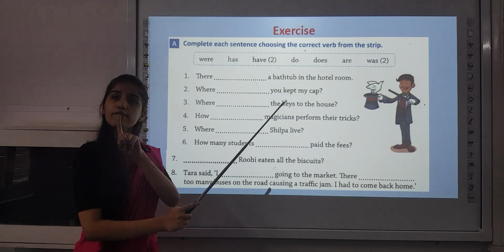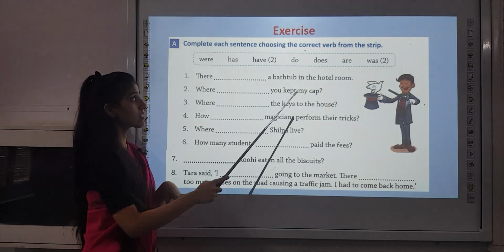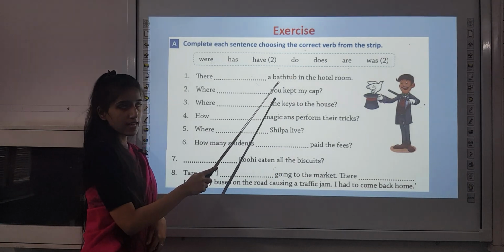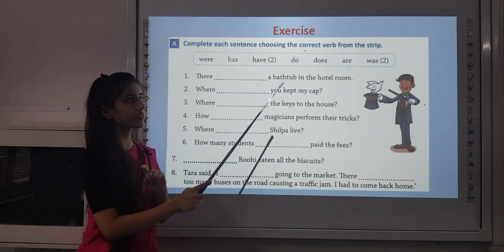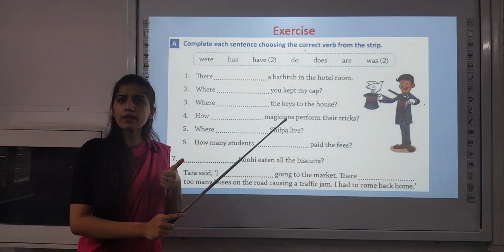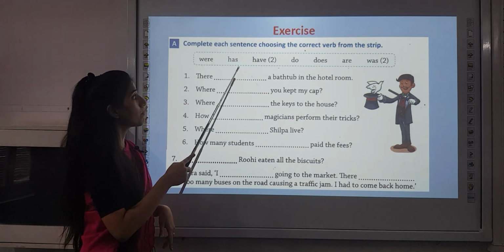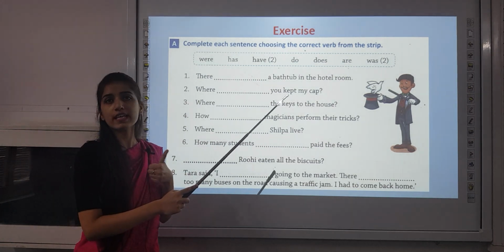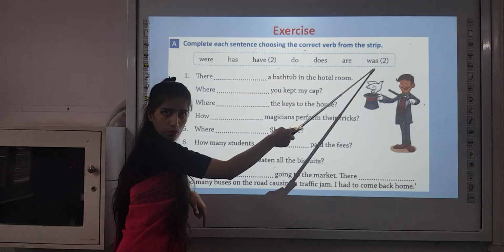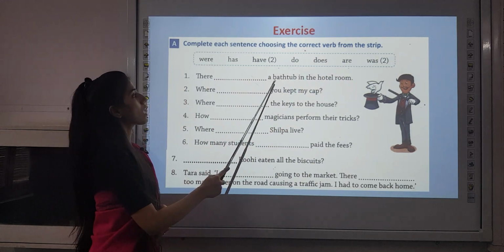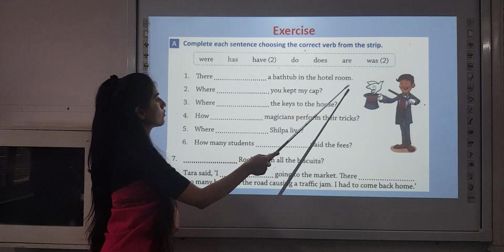So there is only one bathtub, and we are talking about only one bathtub. So either is will be used or was will be used. But as in the strip there is no option given as is, so we will be using was. So there was a bathtub in the hotel room.